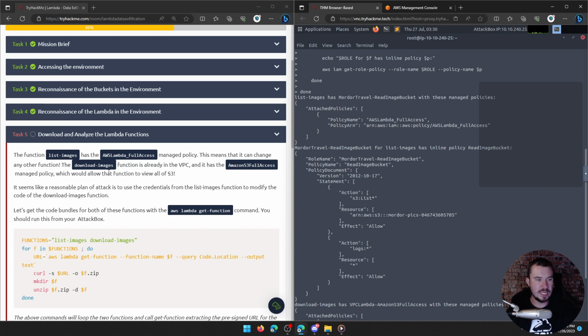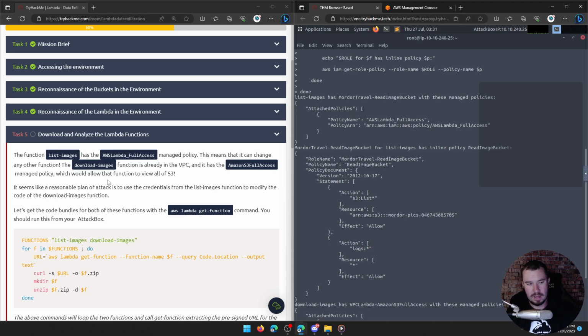This means it can change any other function. The download images function is already in the VPC, and it has the Amazon S3 full access managed policy, which would allow that function to view all of S3. It seems like a reasonable plan of attack is to use the credentials from the list images function to modify the code of the download images function.